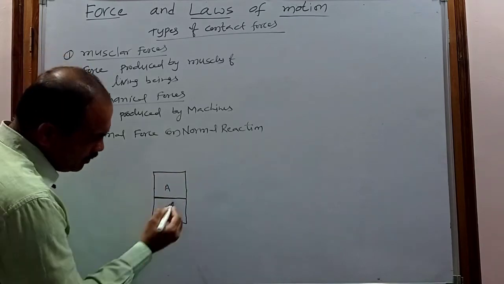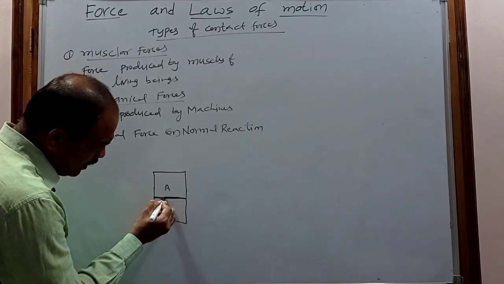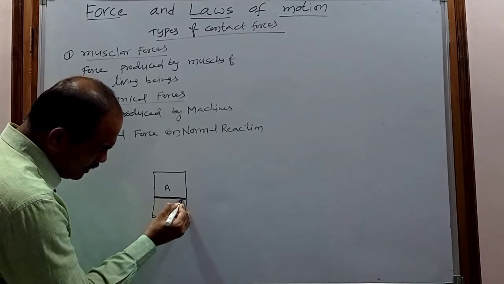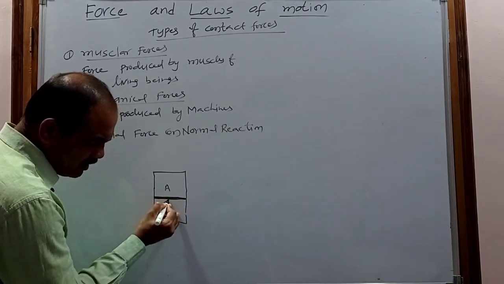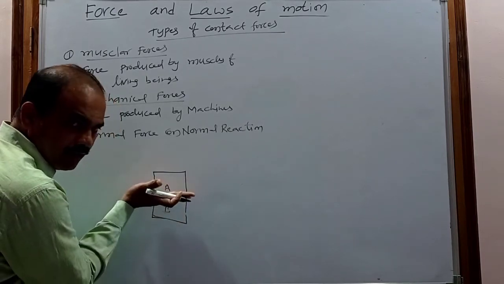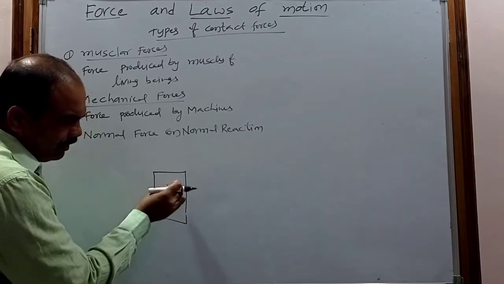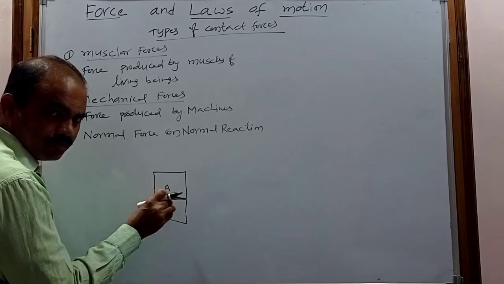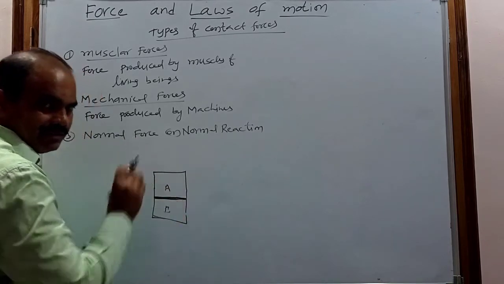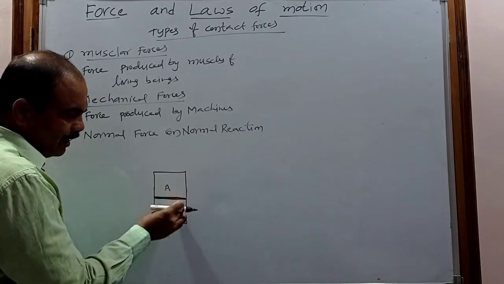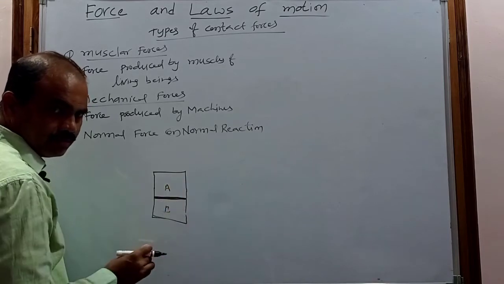This is the surface of A and this is the surface of B, and the two surfaces are kept in contact here. When they are in contact, they can exert force on one another.